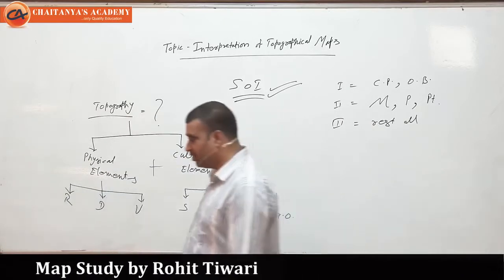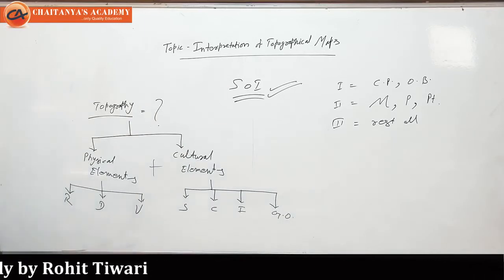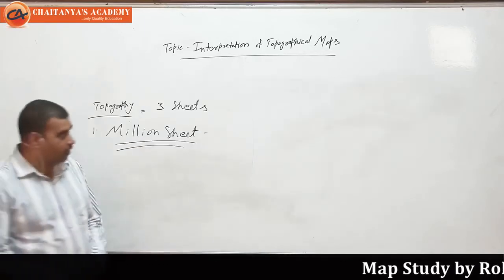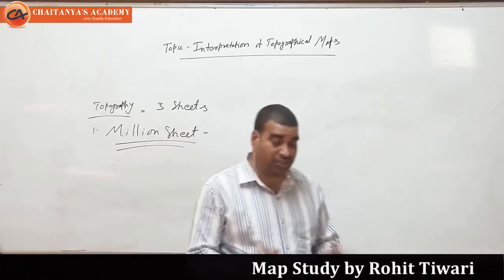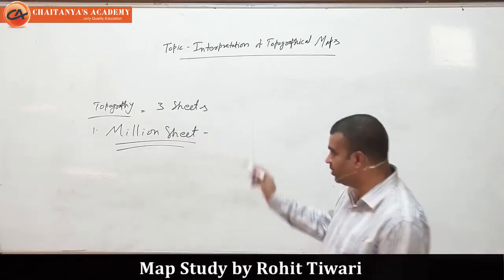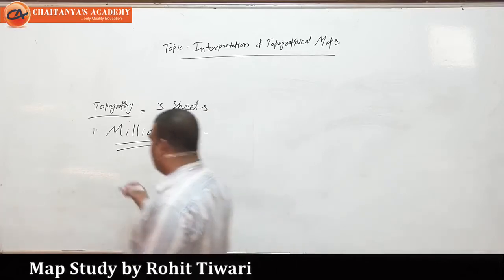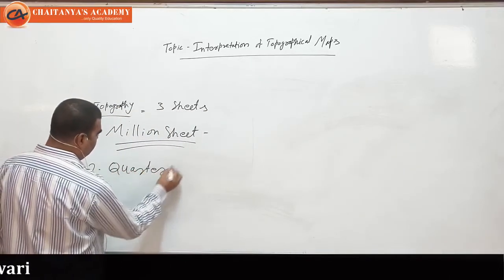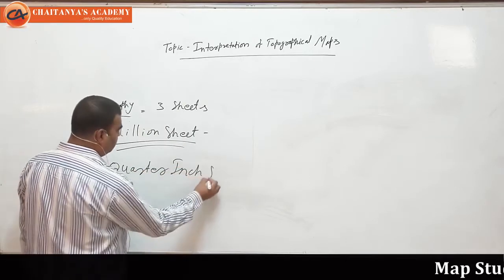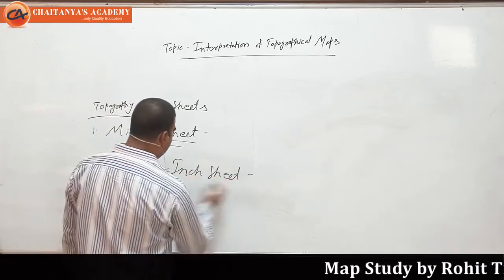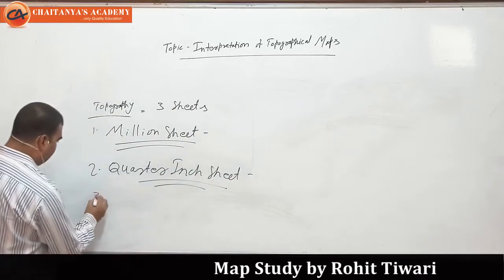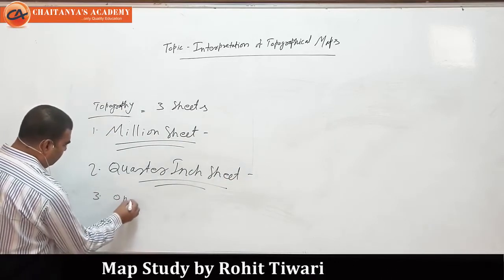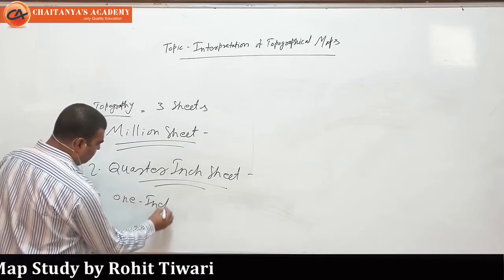In topography we have a total of three sheets. The first is the million sheet, the second is the quarter inch sheet, and the third is the 1 inch sheet.